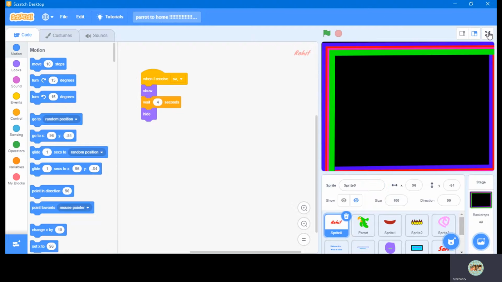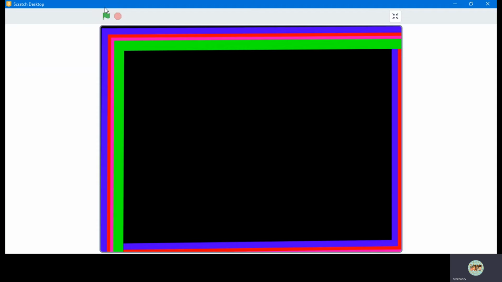So I am going to show you the project called Parrot to Home. I will show you first the output, and then I will show you the coding.